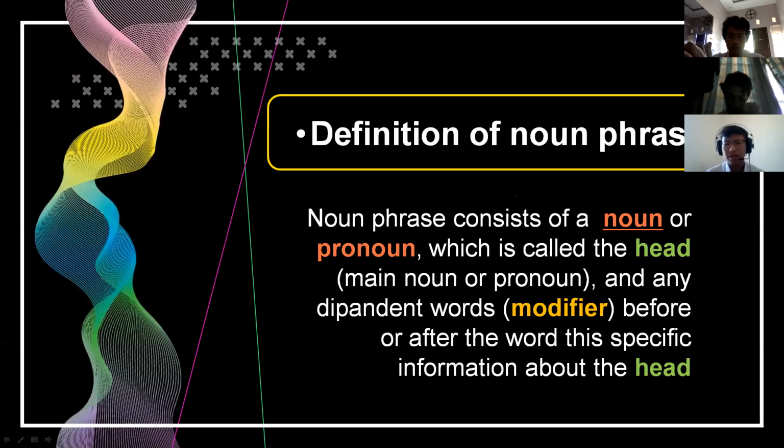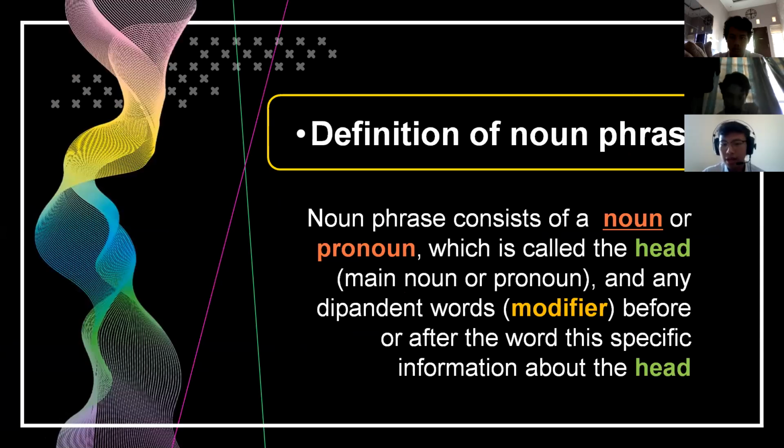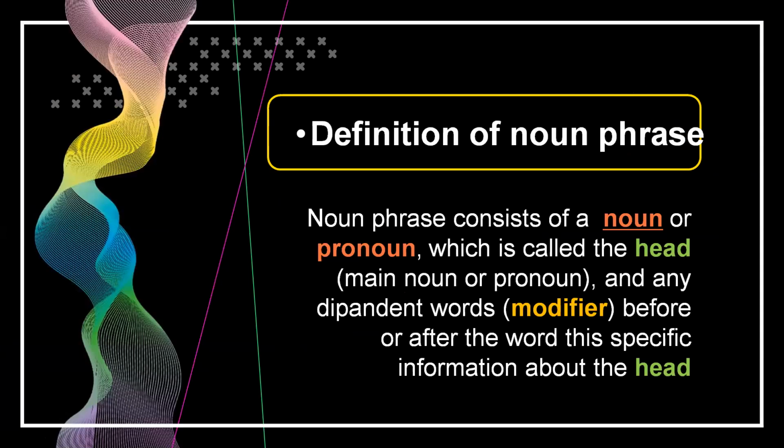Okay, so let's go for the first topic, about noun phrase. What is a noun phrase? A noun phrase consists of a noun or pronoun, which is called the head or the main noun or pronoun, and any dependent words, or as we know, modifiers, before or after the word to specify the information about the head.